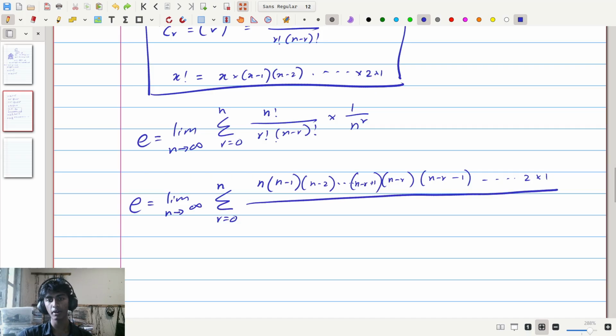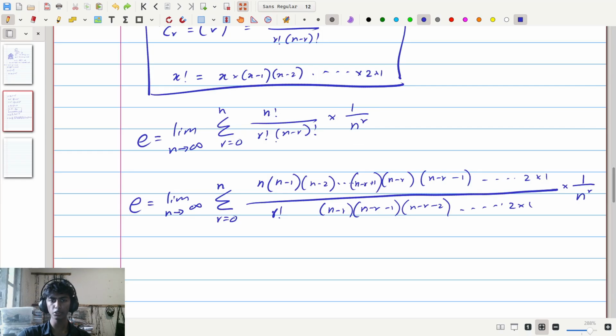And then we have to divide by r factorial, which for now I'm going to leave as simply r factorial, and n minus r factorial I'm going to write as n minus r times n minus r minus 1 times n minus r minus 2 ... all the way down to 2 and 1. And then on the end here, let's not forget, there's another 1 divided by n to the power of r that we have to write down.